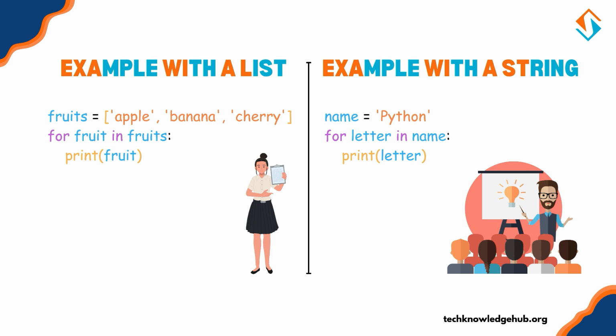Example with a string. For loops also work with strings. Since a string is a sequence of characters, we can iterate over each character. name = "Python". For letter in name: print(letter). This loop prints each letter of the word Python on a new line. Use for loops when you know how many times you need to repeat an action, like looping over items in a list or characters in a string.